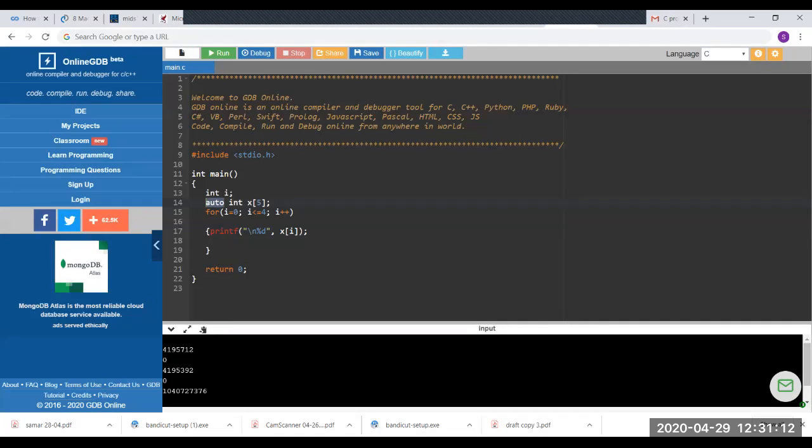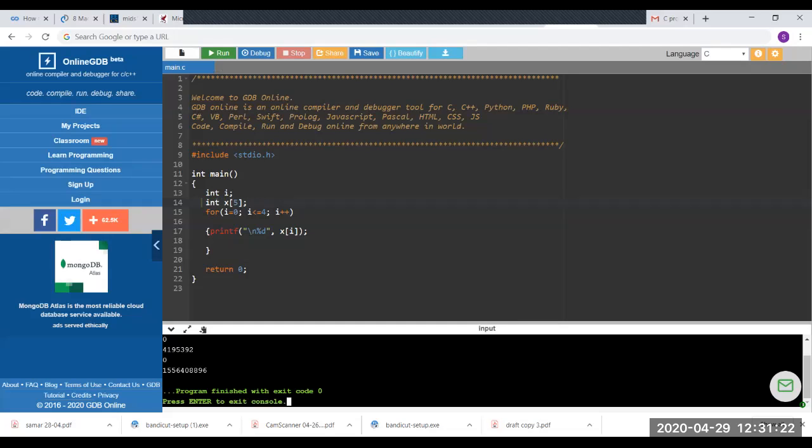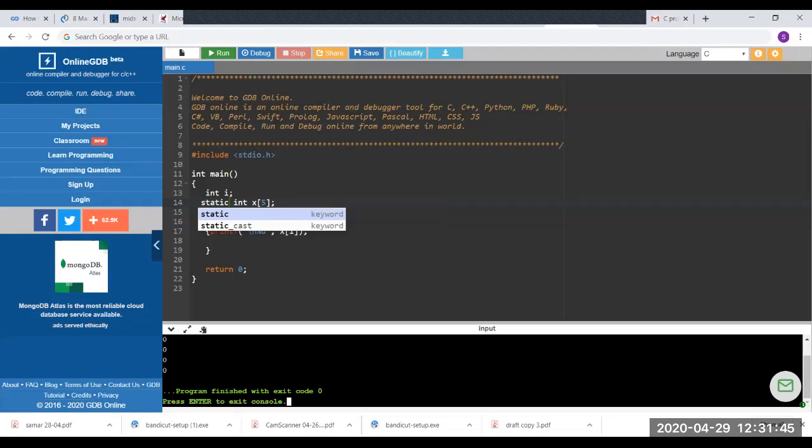And if I do not mention this keyword auto, then what happens? Again the result is going to be the same, because the auto keyword is by default assumed by the compiler. If I do not mention anything in front of this array, this means it is an auto array. And if I mention this word static here, this means it is a static array, which means once we declare that array, the compiler on its own is going to initialize this array with all zeros.